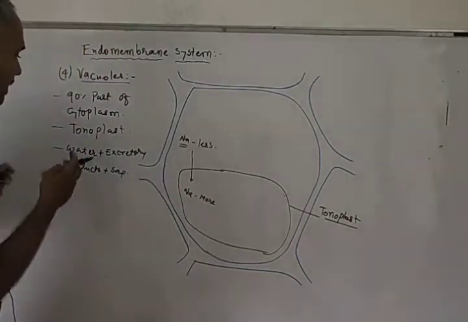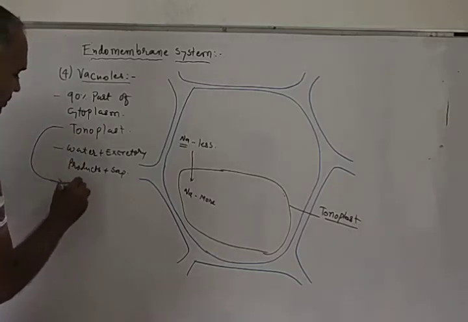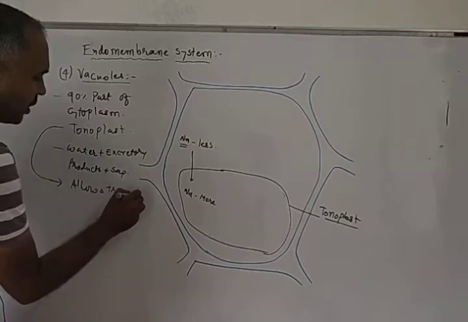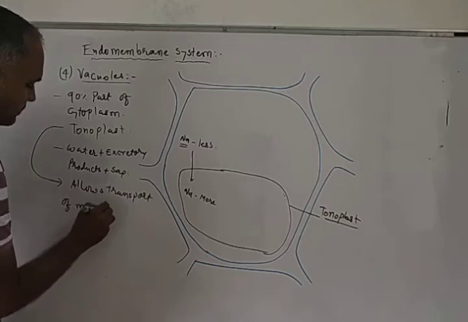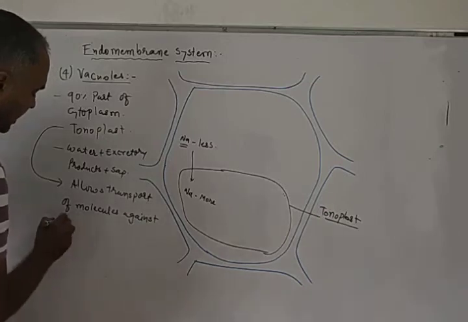So what is the function of tonoplast? Tonoplast allows transport of molecules against the concentration gradient.